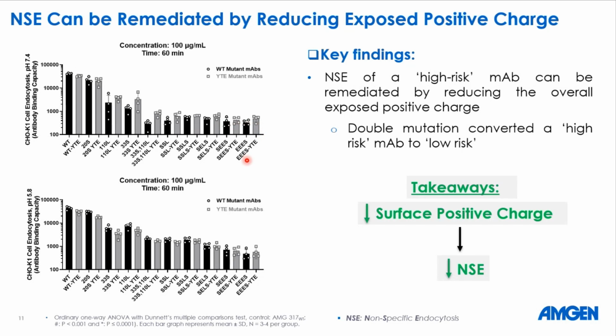We have tested the non-specificity at both pH 7.4 and 5.8, and we have found that the YTE counterparts also exhibited lower and lower non-specificity with more mutations. So the takeaway from this section is if we reduce the surface positive charge, we can reduce the non-specificity of the molecule.